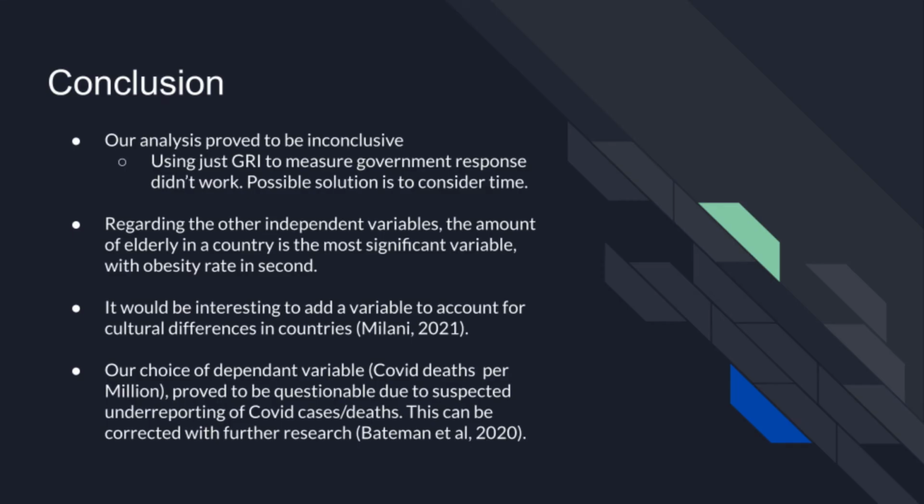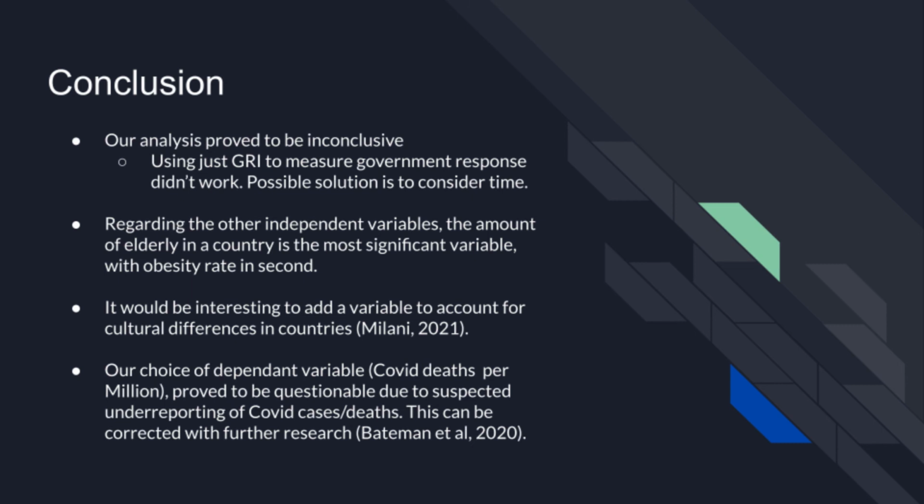In summary, our analysis was inconclusive since we weren't able to quantify how important a government's response to the pandemic is when compared to pre-pandemic factors, mainly due to the reverse causality in the GRI. Ideally, we should have created a model where the GRI variable is weighted more towards earlier restrictions, as those are the ones which matter most according to the literature, and it would be a way to overcome the reverse causality problem, instead of just using the mean GRI over the whole pandemic period.